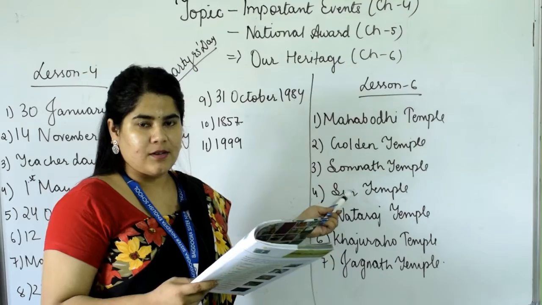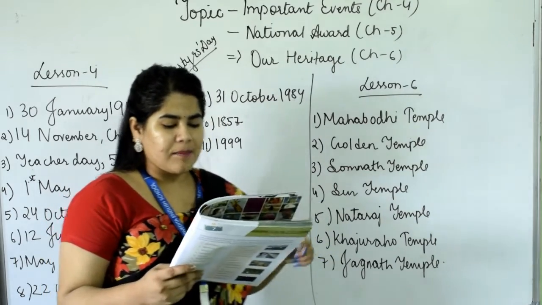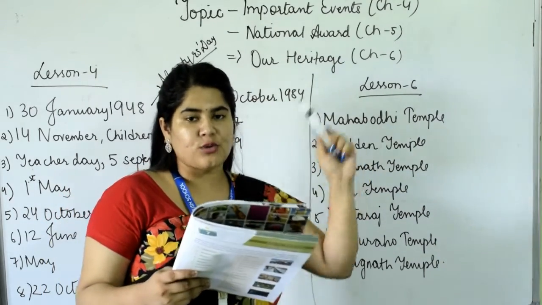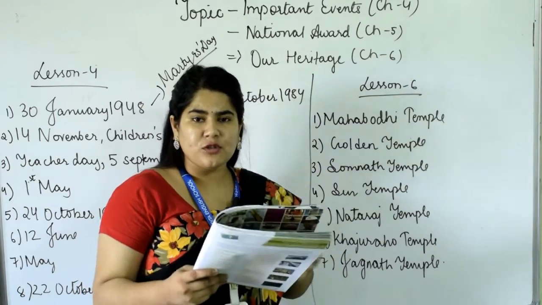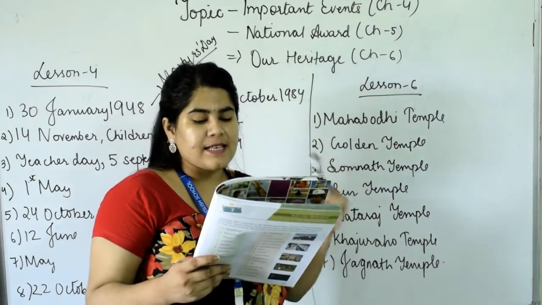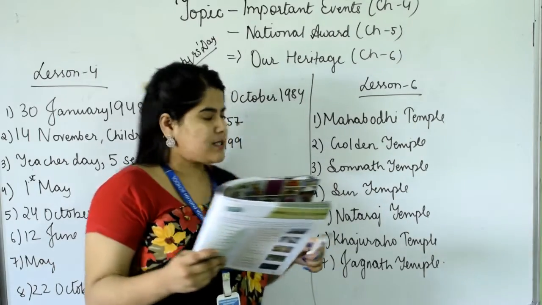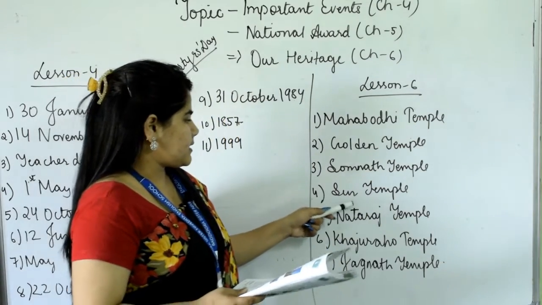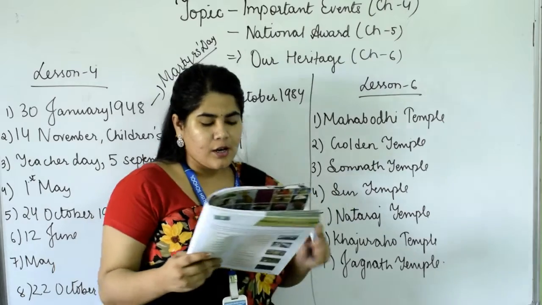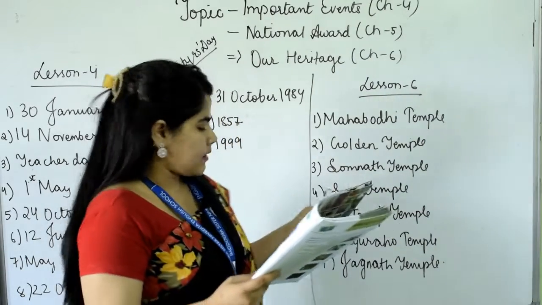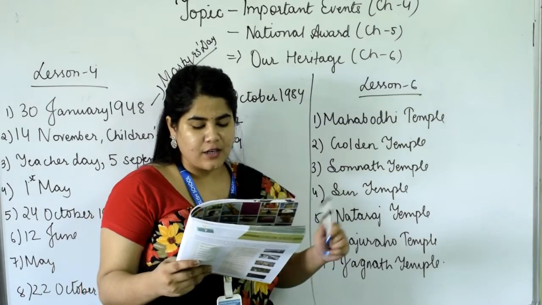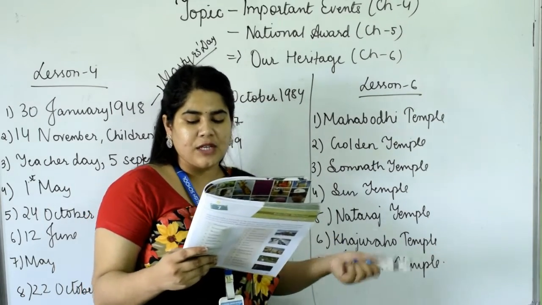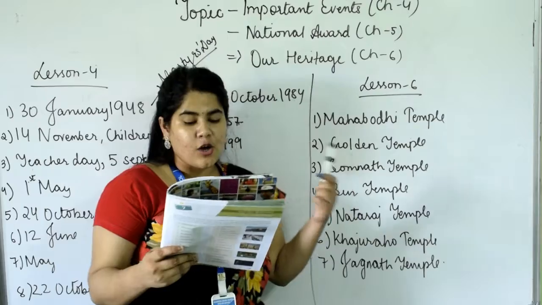Somnath Temple. Okay. Fourth one, a temple dedicated to sun god Surya. It was designed to represent his chariot with 12 huge carved stone wheels and 7 stone horses around its base. That is Sun Temple. Fifth one, a famous temple dedicated to Lord Shiva in the form of Nataraja and where Sri Vishnu is also worshipped as Govindaraja.